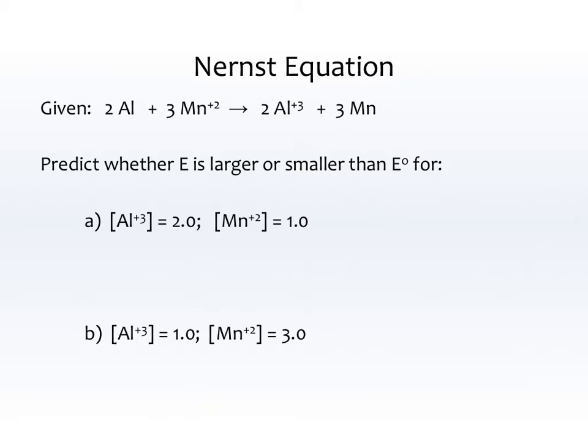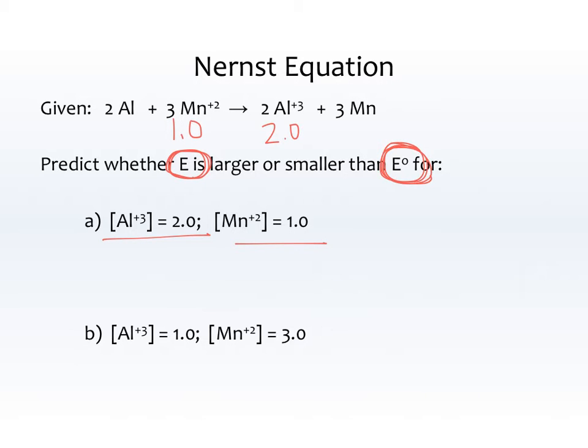Given 2Al plus 3Mn2+ makes 2Al3+ plus 3Mn. Let's predict whether E is larger or smaller than E standard. Notice that this is my non-standard E, so this is when the concentration can be anything, and that this is my standard E, which means the concentrations are all 1. So assuming that we are starting at 1, how is it going to change when my concentrations are no longer 1? So for example, in part A, I have Al3+ is 2.0, and I have Mn2+ is 1.0.